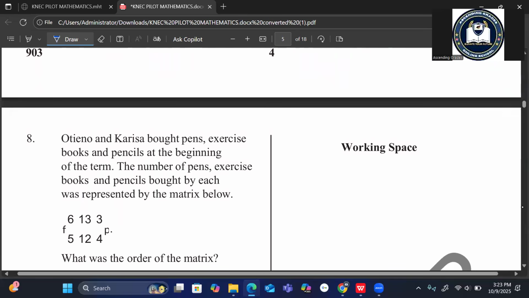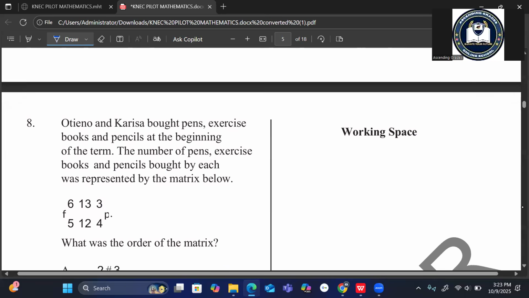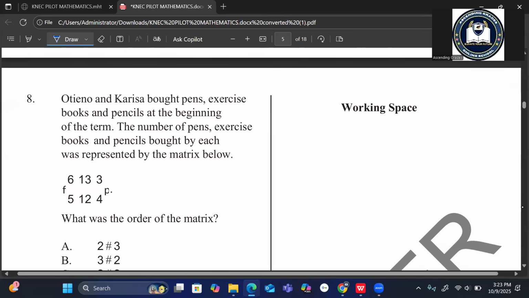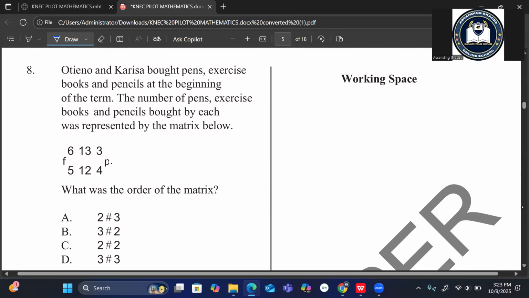Number 8. Atieno and Carissa bought pens, exercise books, and pencils at the beginning of the term. The number of pens, exercise books, and pencils bought by each was represented by the matrix. You are given the matrix there, which is 6, 13, 3, 5, 12, 4. That is the matrix.